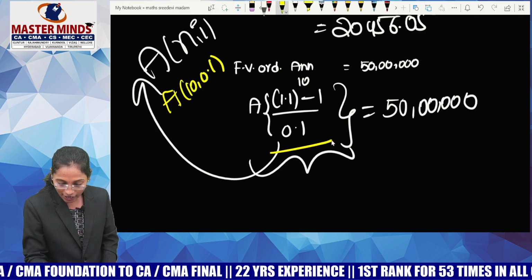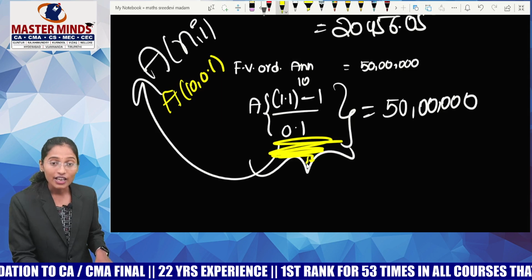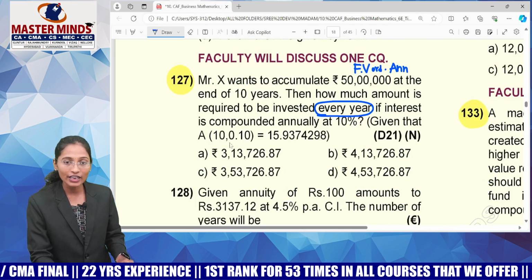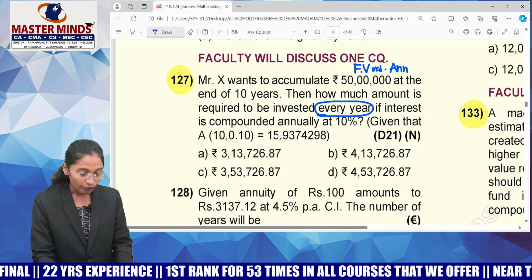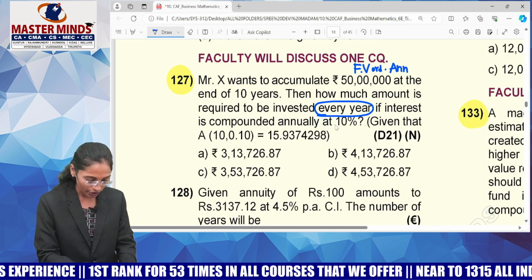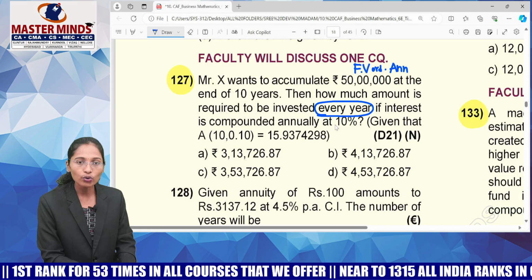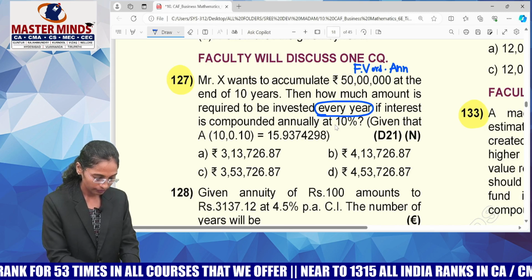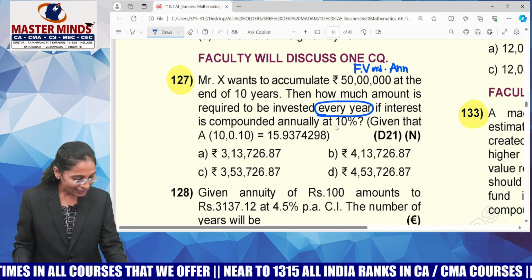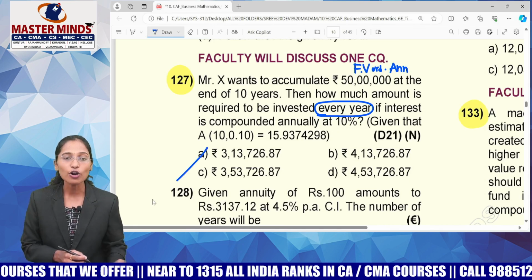So he gave you this value already. If he gives you something, use that. This value is there. If it comes to the right side, you have to divide it, no? So 50 lakhs by A of 10 comma 0.1, means 50 lakh by 15.9374298. I got 3,13,726.87, and that is there in option A.